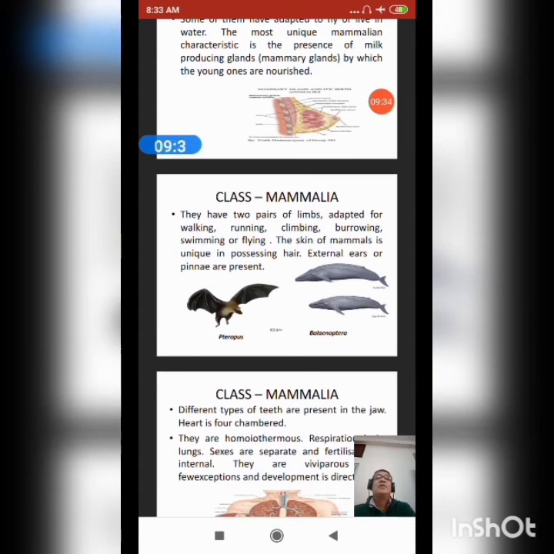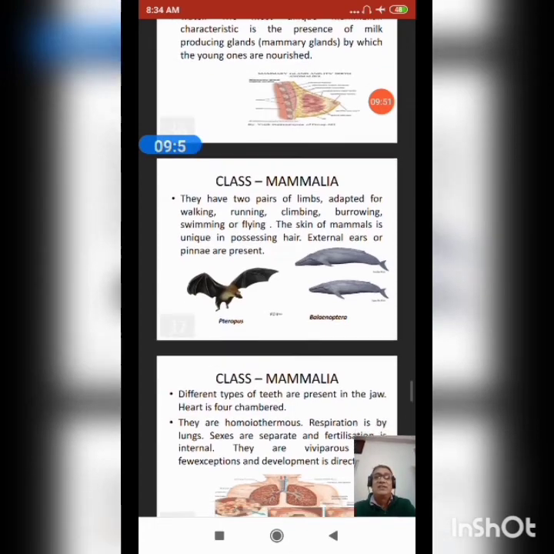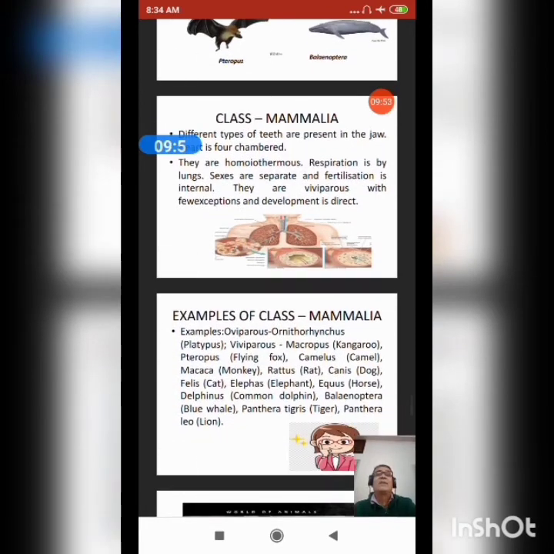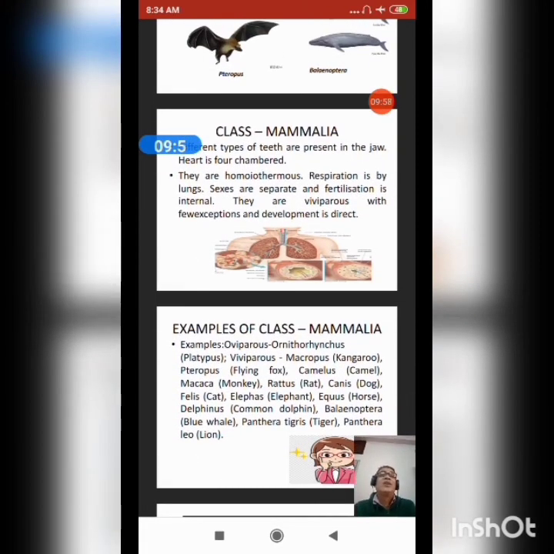They have two pairs of limbs adapted for walking, running, climbing, burrowing, swimming, or flying. The skin of mammals is unique in possessing external hair, and pinna are present. Different types of teeth are present in the jaws. The heart is four-chambered, and they are homoiothermous.